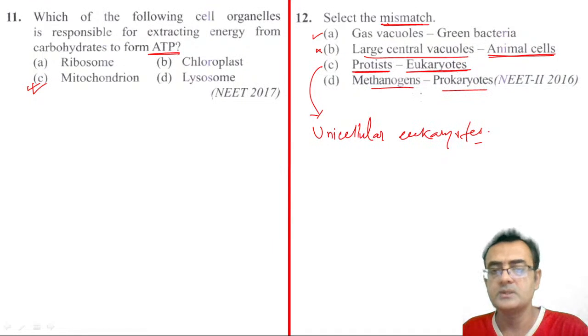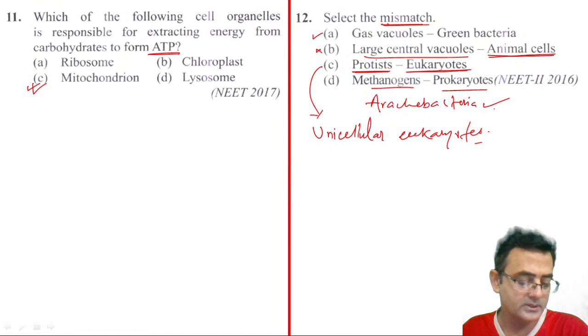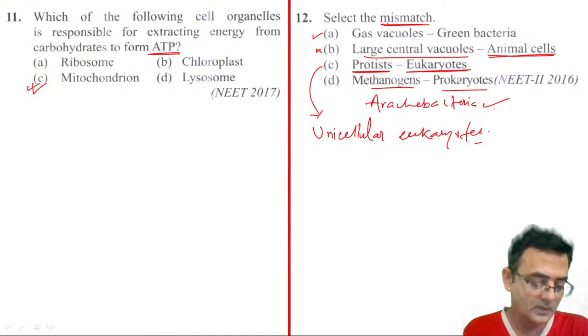Methanogens are monerians actually, like archaebacteria. Archaebacteria are monerians, so they are prokaryotic. Yeah, correct. 12B, Vaidehi is correct. Vorafrin is correct. Others can also write your correct answer.